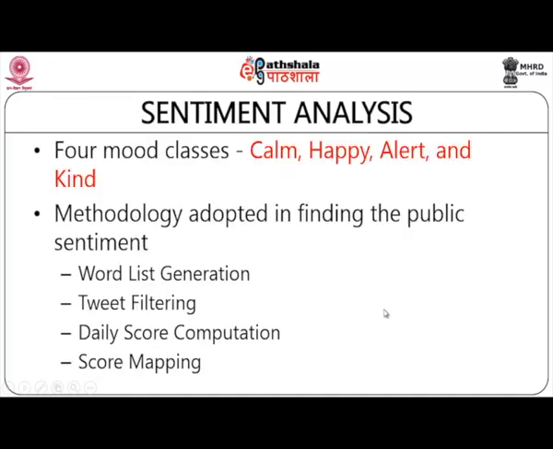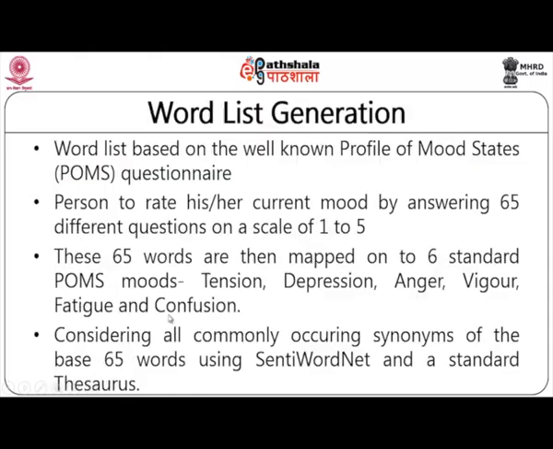Now, for sentiment analysis, what did they do? They were trying to work on 4 mood classes. One is calm, second is happy, third is alert and the last one is kind. The methodologies that were adopted for working on these 4 mood classes were word list generation, tweet filtering, daily score computation and then score mapping. Now, let us discuss all these 4 processes in detail.